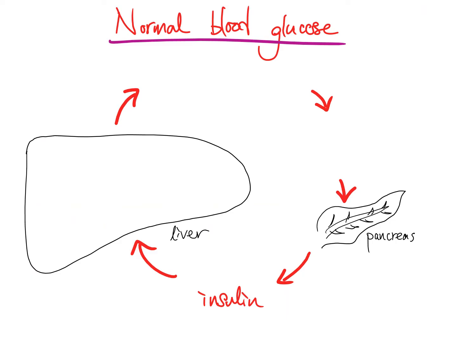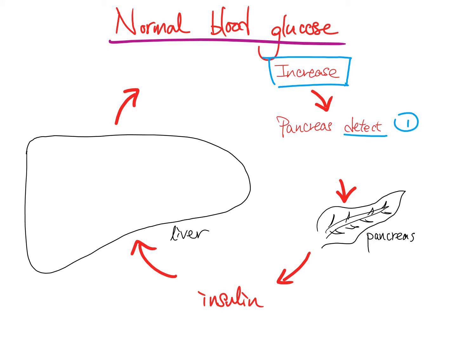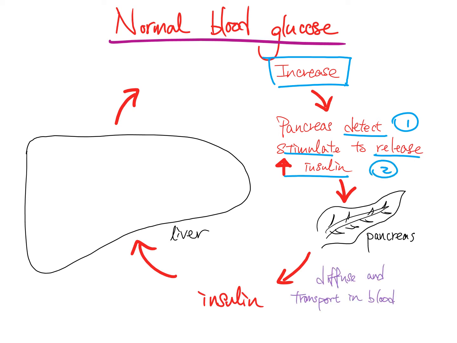The following notes show you how the increased blood glucose level can return back to normal with the help of insulin. When there is an increase in the blood glucose level, the pancreas 胰臟 will detect it and stimulate more release of insulin. After that, the pancreas will diffuse and transport the insulin in the blood.